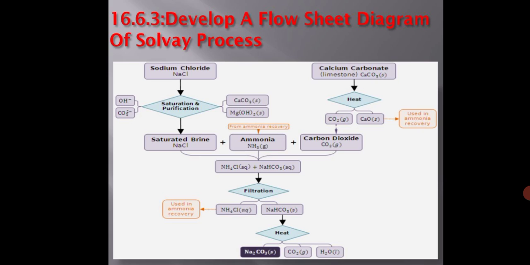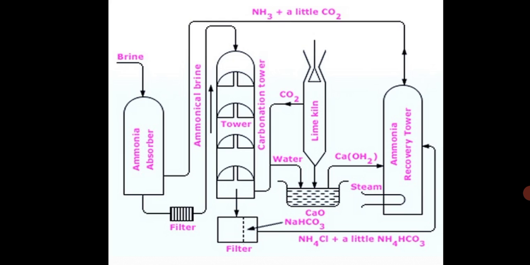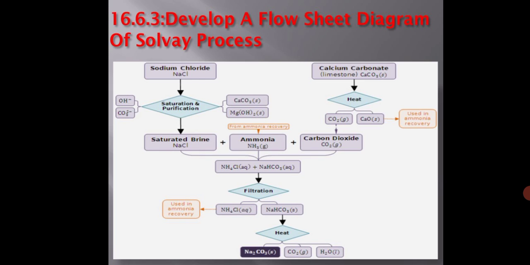So what happens is that when ammonia and water are passed, it forms ammonium hydroxide, NH4 plus and OH minus. When carbon dioxide is passed through the brine solution, you can see sodium chloride at the top. So here is the brine solution, the ammonia absorber, and ammonia with a little carbon dioxide, written in pink at the top. So sodium bicarbonate is formed. Because of the common ion effect due to the presence of Na plus ions of sodium chloride, sodium bicarbonate precipitates out. It is filtered and then ignited to get sodium carbonate.